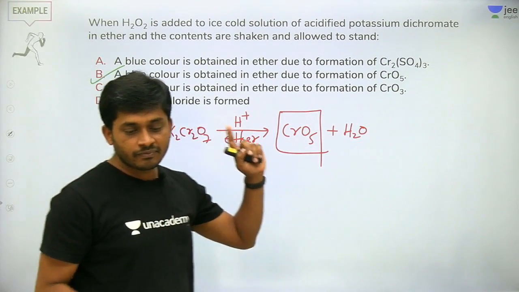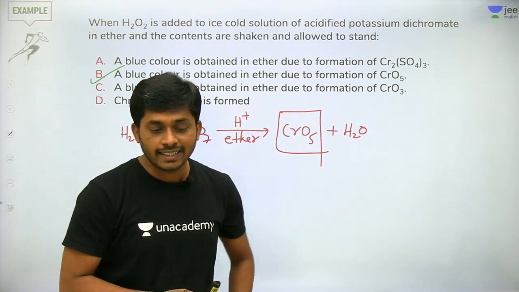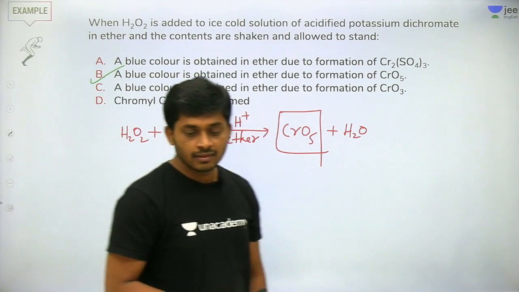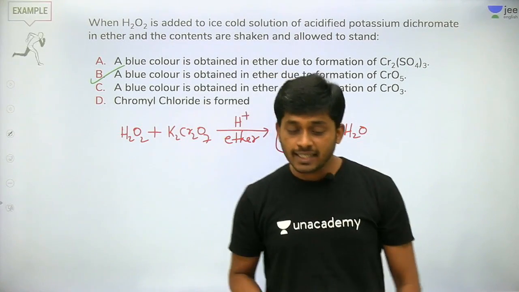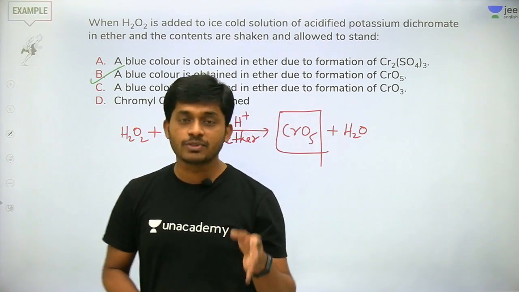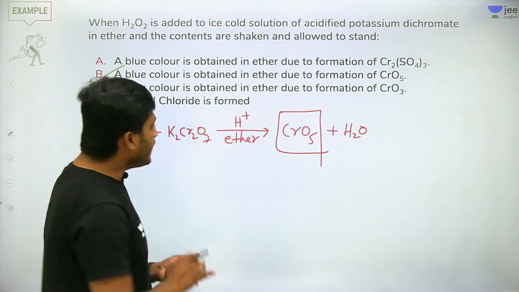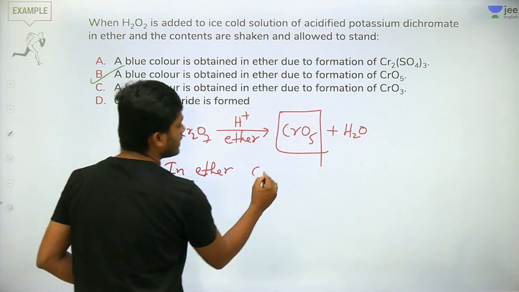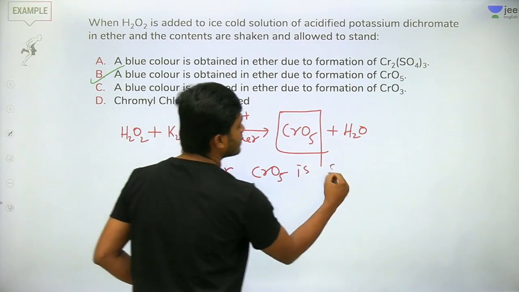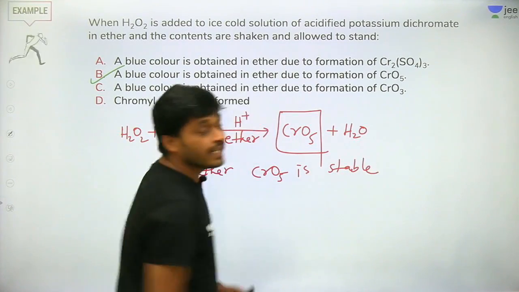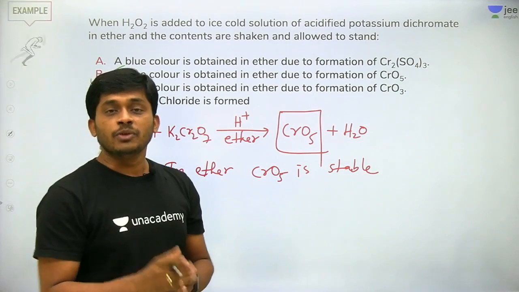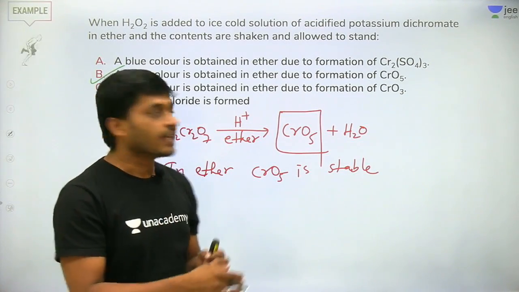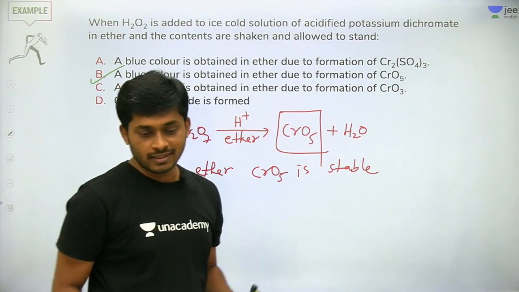Any idea? Anybody knows? In ether, CrO5 is stable. If you don't use ether, if you use aqueous solution, CrO5 will immediately decompose.